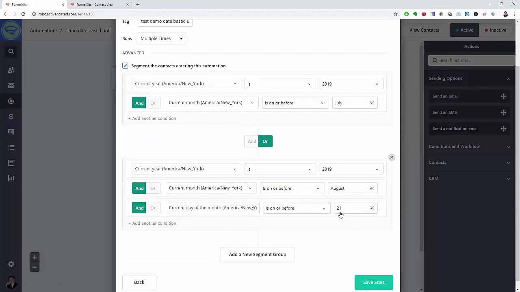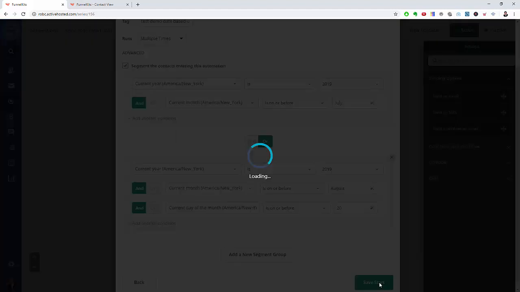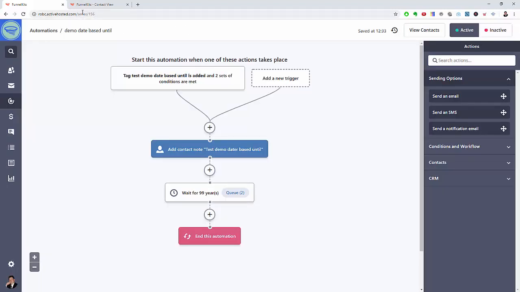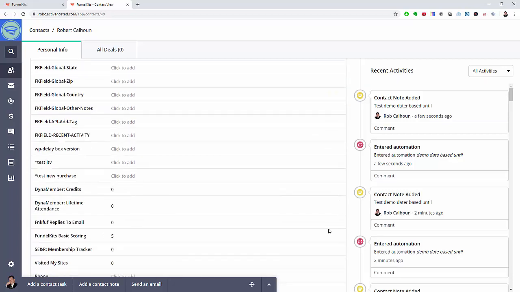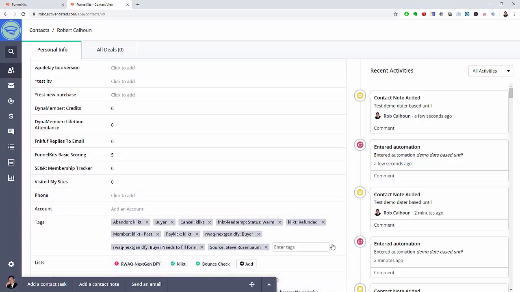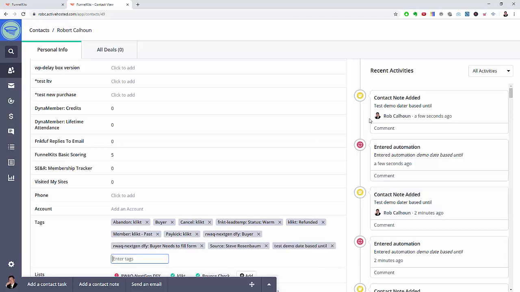And we'll do this again just to be sure. We'll put this at the 20th. And we'll go down here and remove this tag and add it back. And refresh.